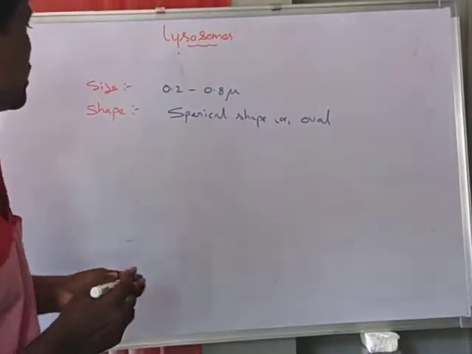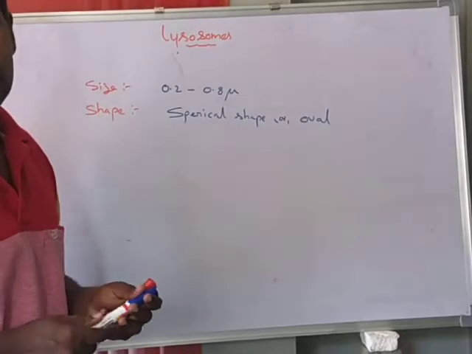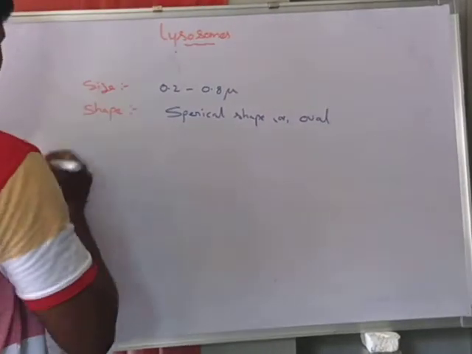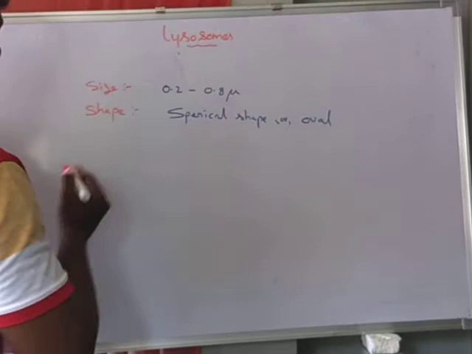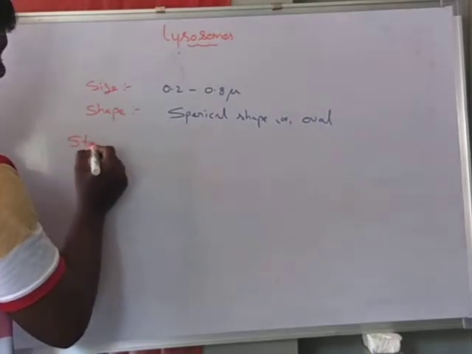Now we know the stability of the lysosome.